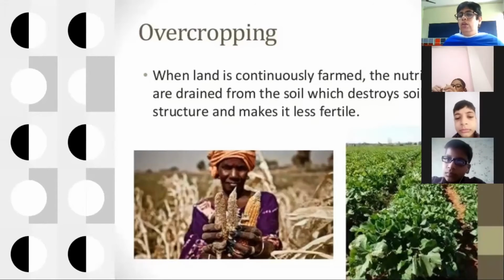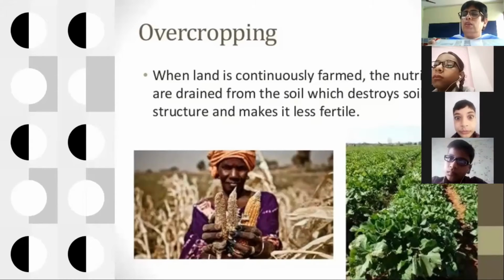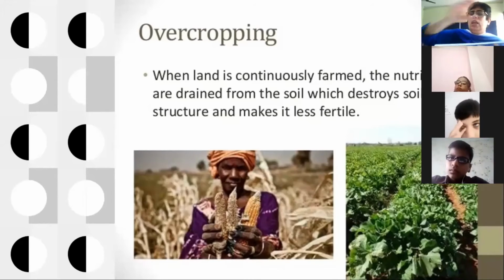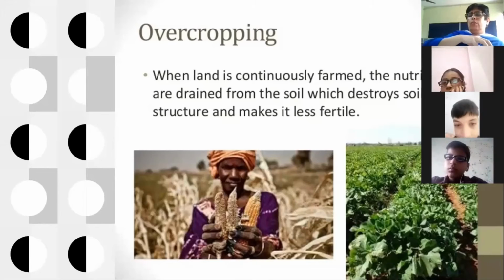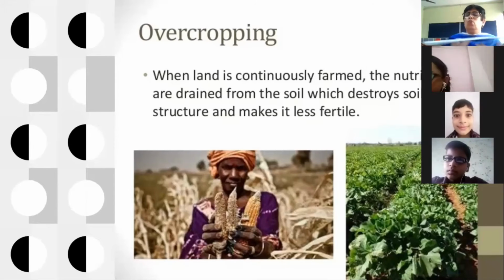So in overcropping, what happens is once the harvesting is done, without giving some time to this land to breathe, to rest, we keep on growing again and again: plowing the field, sowing the seeds, harvesting, and immediately we start cultivating again. Then what will happen?